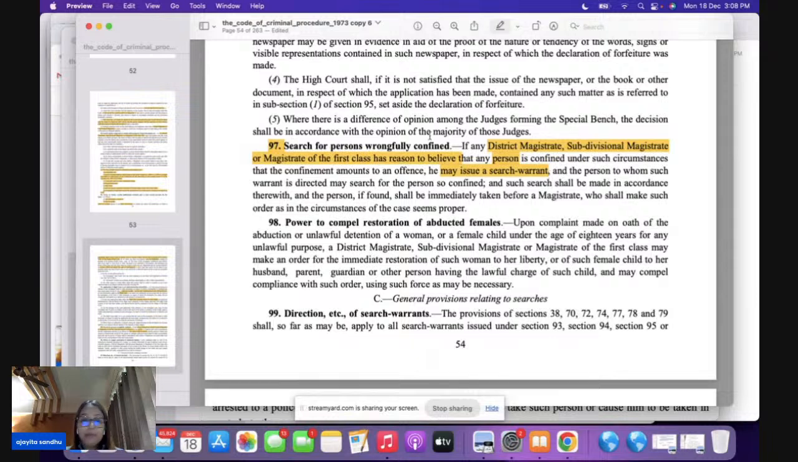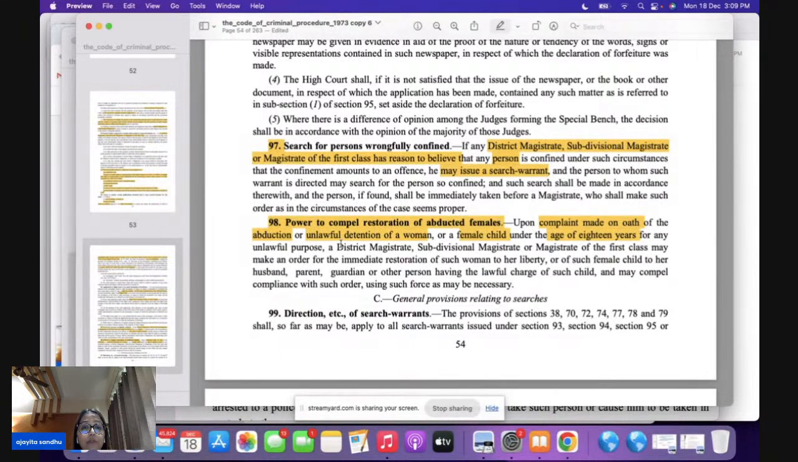But at the same time, section 98 is a specific section, and it talks about the power to compel restoration of abducted females. Now this is important, bacha. There is a complaint which is made on oath. So the complaint has to be made on oath. What is the complaint about? That the abduction or unlawful detention of a woman has taken place, or of a female child below the age of 18, and the detention or abduction here is for an unlawful purpose.